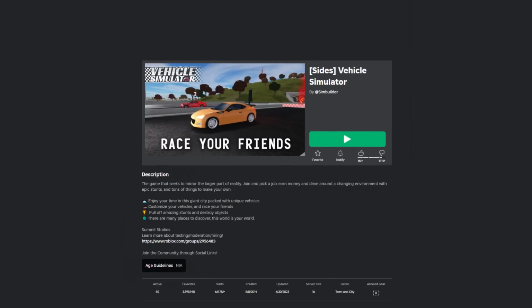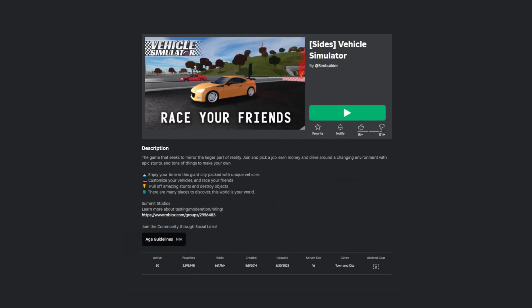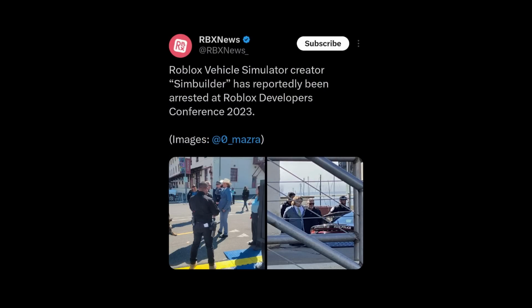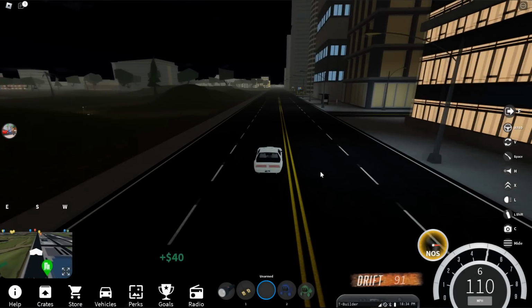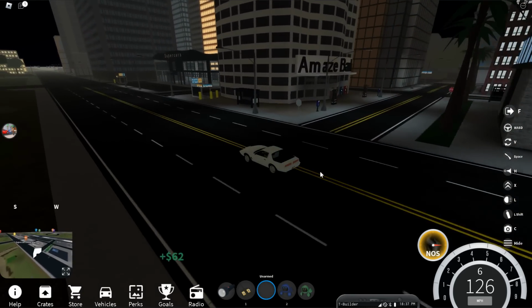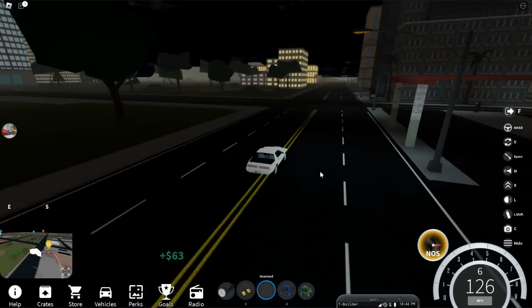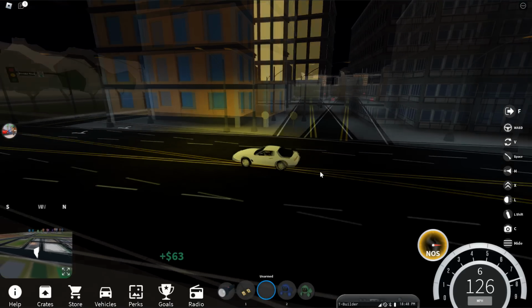Then there's this. Yeah, look, I'll be real, I'm gonna skip over this one, as I think the game itself is really cool and fun, but the choices from the developer at a developer conference were quite out there. That got him arrested and banned from Roblox, and almost even got the event shut down due to this issue alone, so out of respect, I'll just not say much about this game other than that it's really good and felt like a more updated version of Roblox Unlimited, to sum it up in a short sentence.